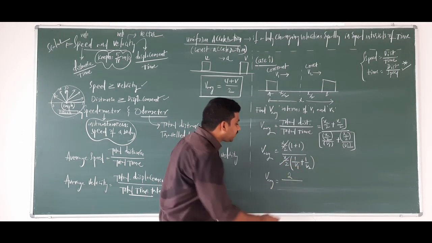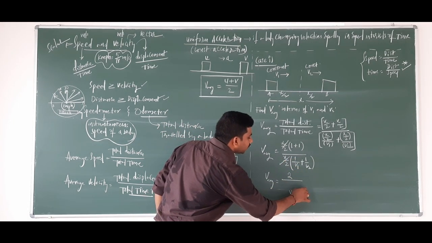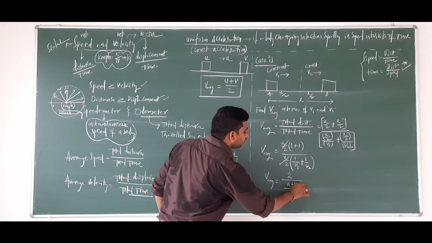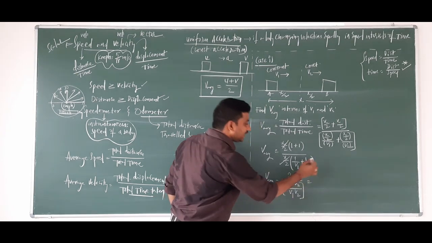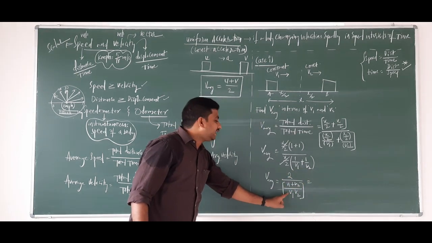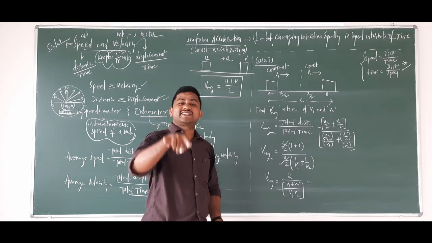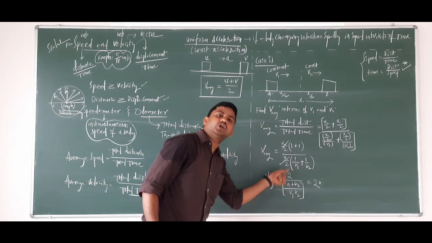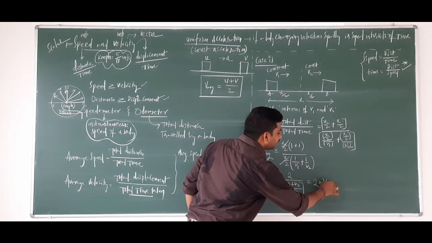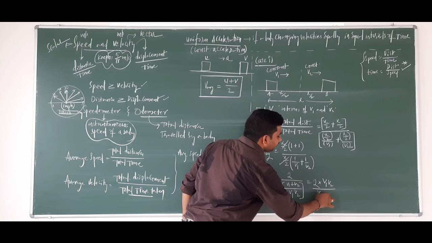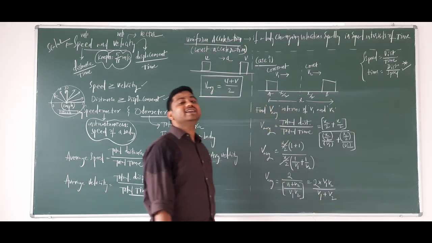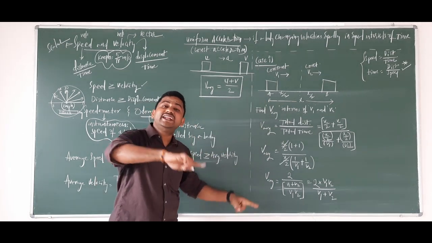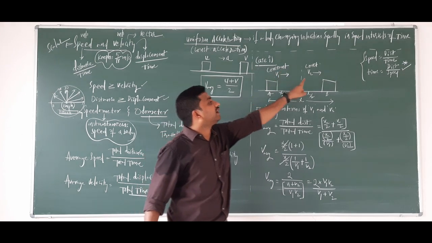So what is the LCM here? v1 v2. And in the numerator I can write v1 plus v2. Okay. Now the denominator, if I take it to the numerator, it will become its reciprocal, right? So numerator is 2 into v1 v2 divided by v1 plus v2. See the interesting equation we have got: average velocity or average speed in terms of constant speeds v1 and v2.